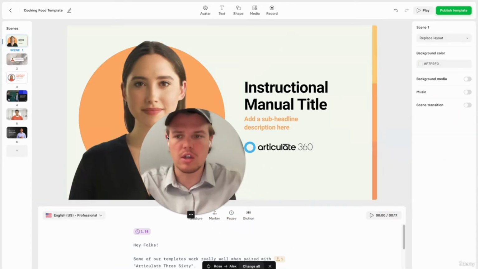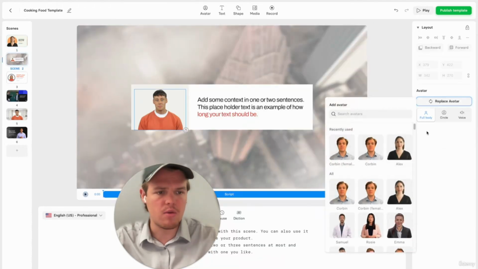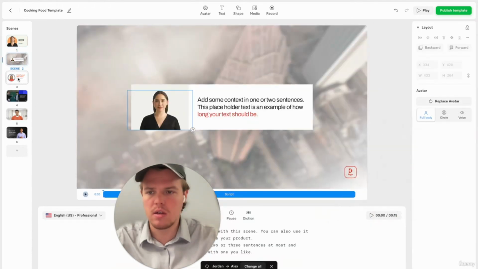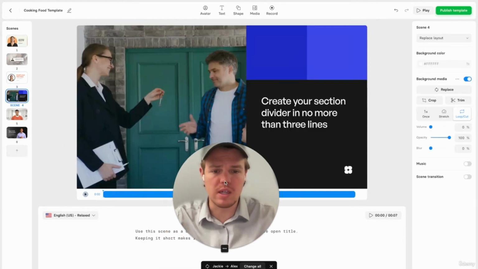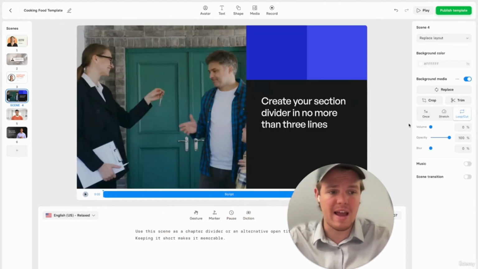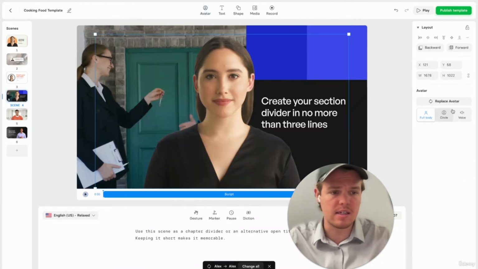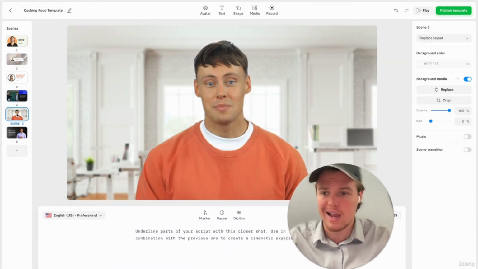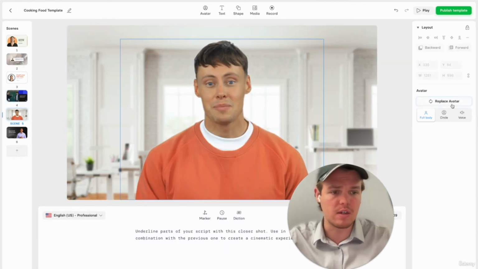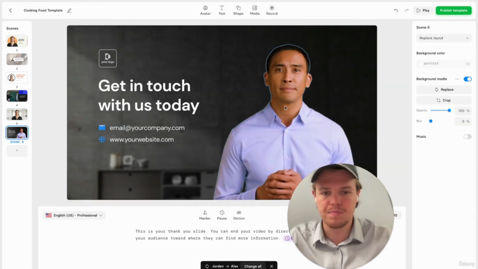And let me go ahead and just add Alex to all these different slides real quick. So all you need to do is click this, replace avatar, Alex, and go ahead and proceed from there. Now, when you come to slides that basically have no avatar, the avatar is still there. All you need to do is click avatar up here. Make sure you click Alex. And then for this context, I'm going to just do voice. I don't need to have this individual's face actually on there. And then for everything else, I'm just going to go ahead and use the default and go from there.